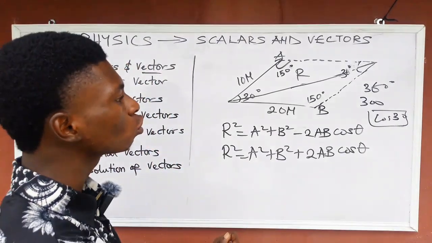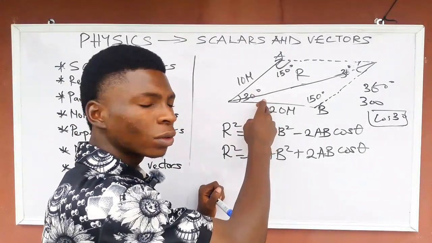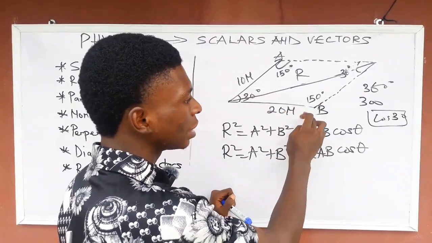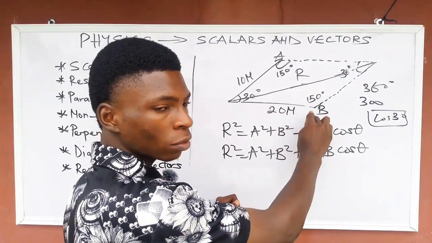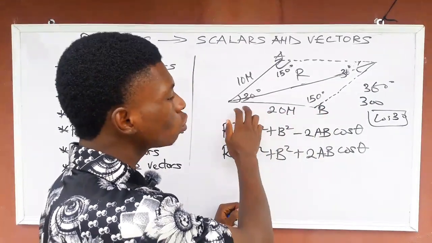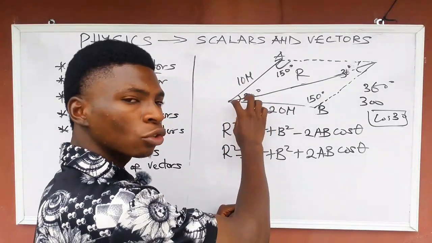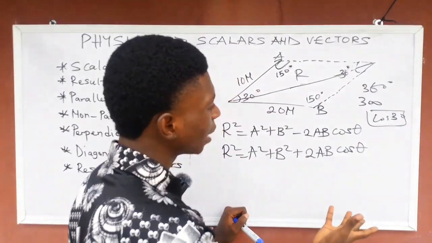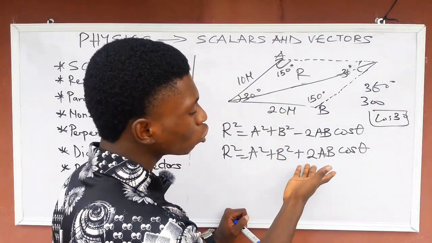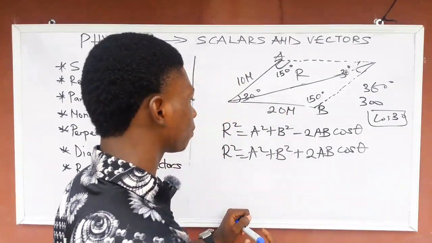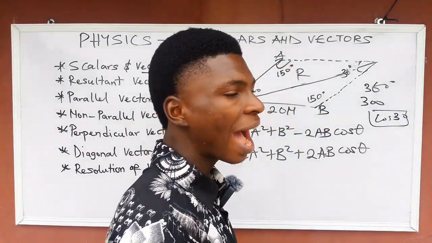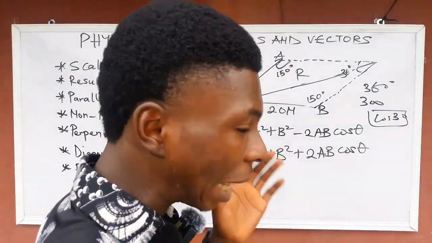If you are going to use the angle between the two vectors, the angle we use for this one is 150. But if you are going to use this direct angle between the two vectors, use plus 2AB, not minus again. Are you getting me now? So it will now be plus 2AB cos 30. If you do it, you are still going to arrive at the same answer. Are you getting me now?